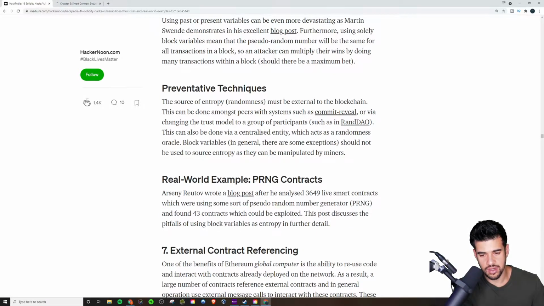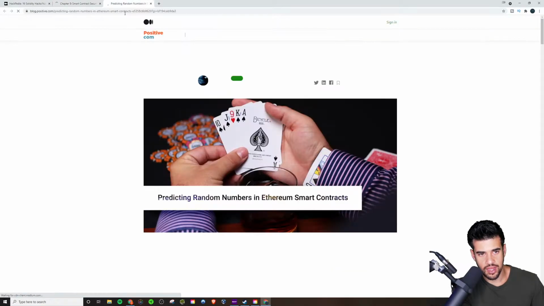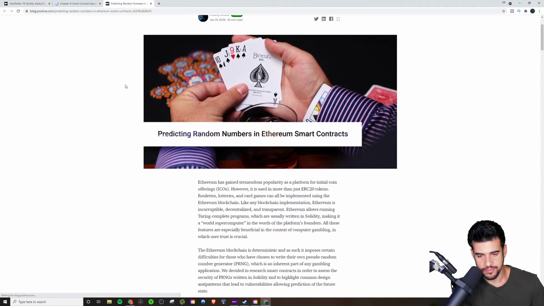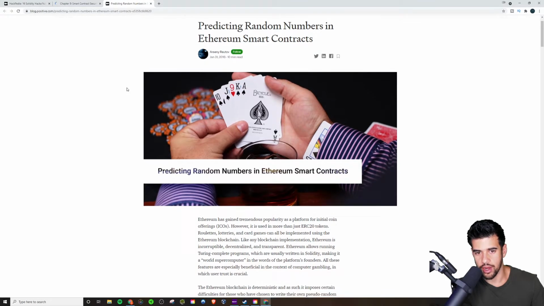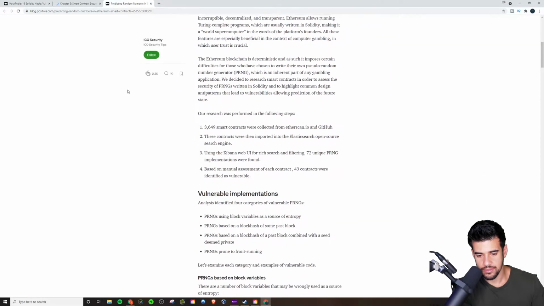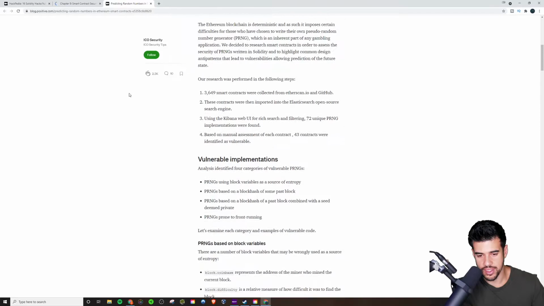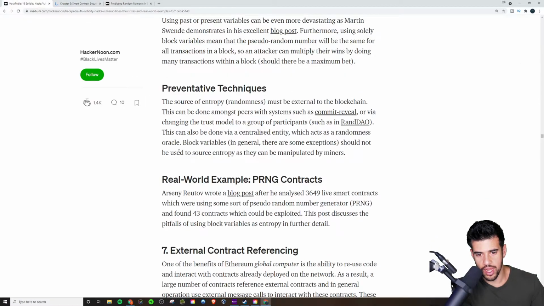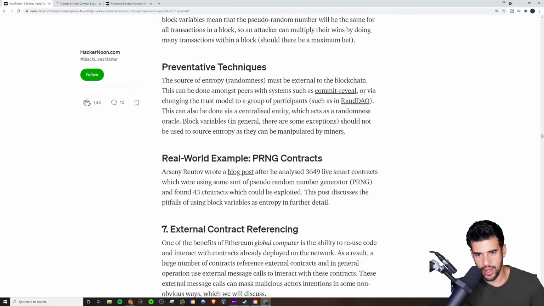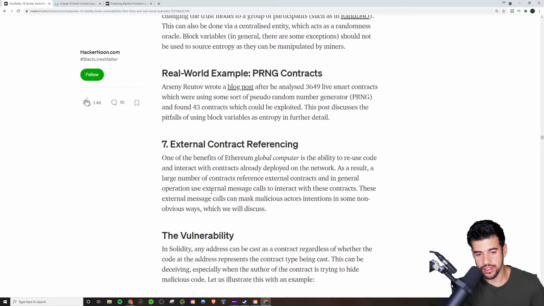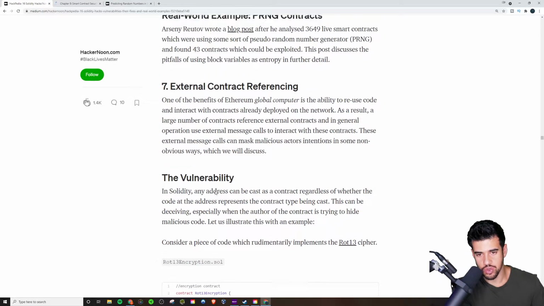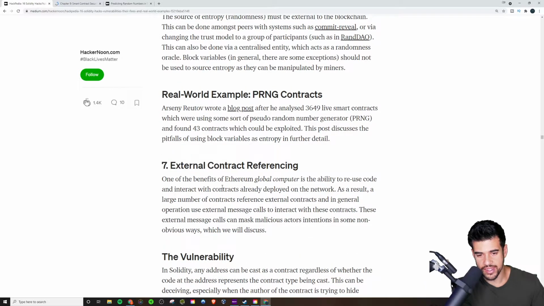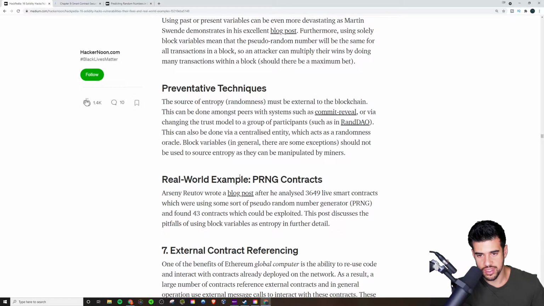So basically how this randomness was written was not truly random, and this post was from 2018. So this is the tricky part, right? Some people have written libraries to try to get randomness, but it's not true random, which has led to some issues in the past.